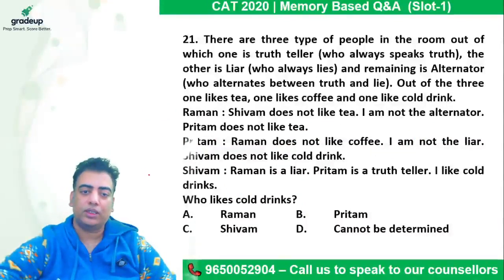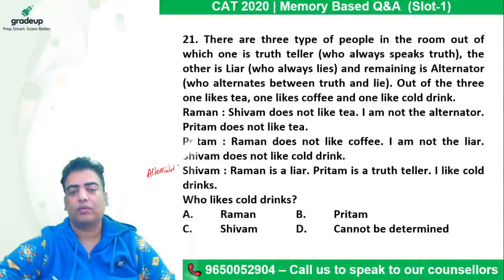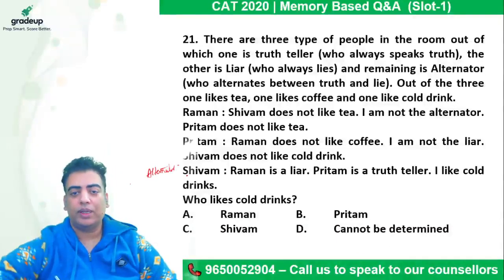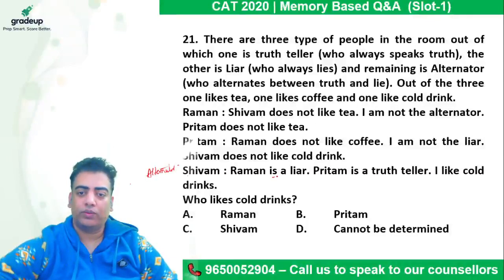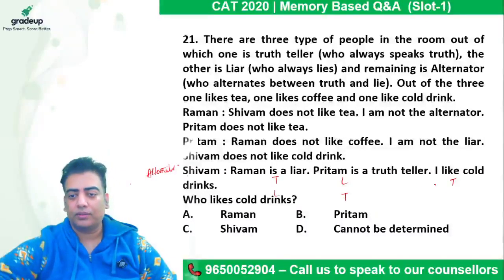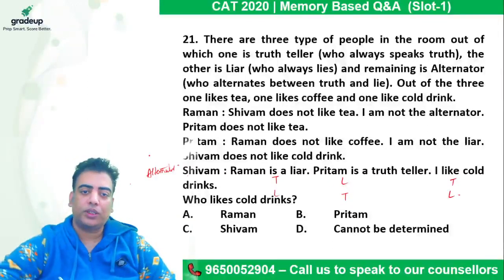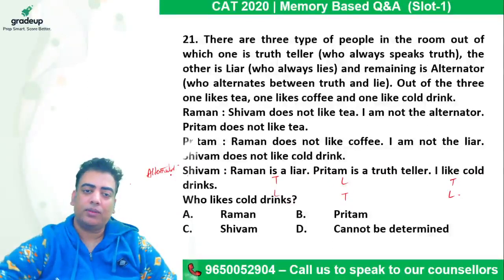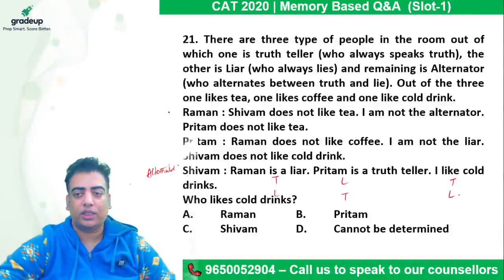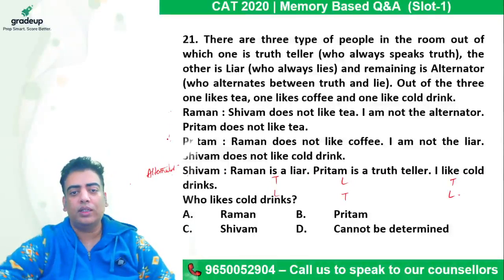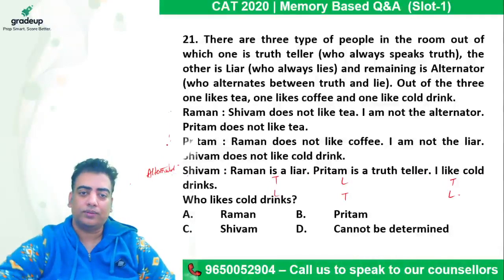So now we need to consider the third case when Shivam is an alternator. If Shivam is an alternator, again I do not know whether it is truth, lie, truth, or lie, truth, lie. So we need to consider both the cases, which means the better option now is that Shivam is the alternator. We need to consider, out of these two, who is the liar and who is the truth teller.